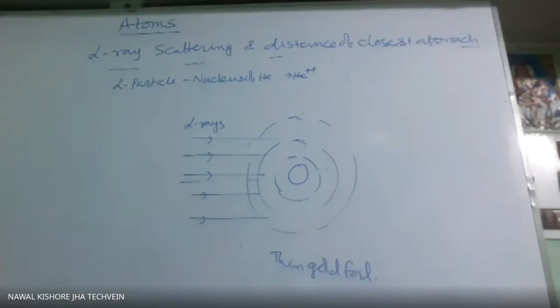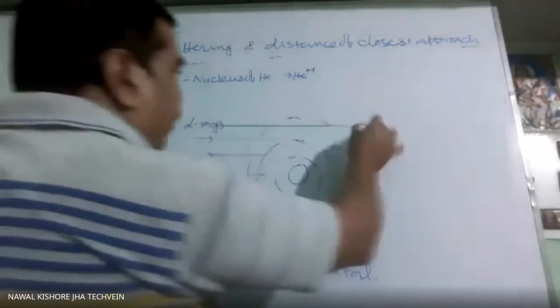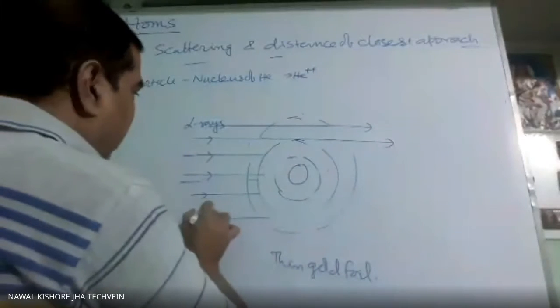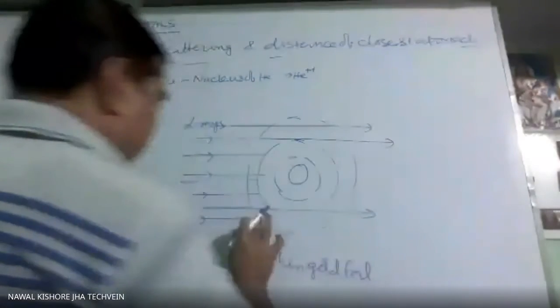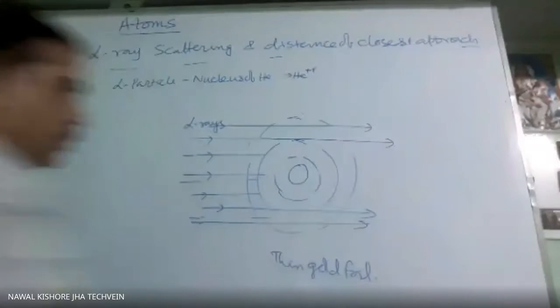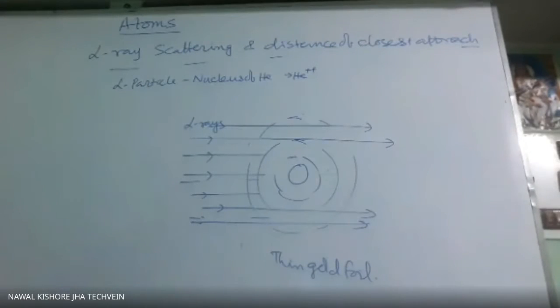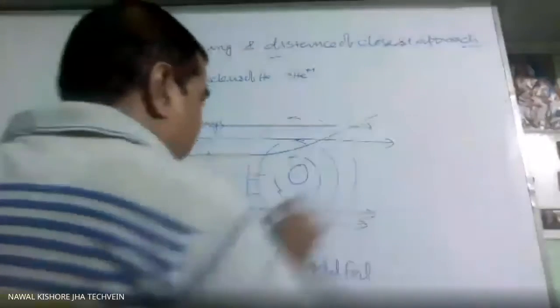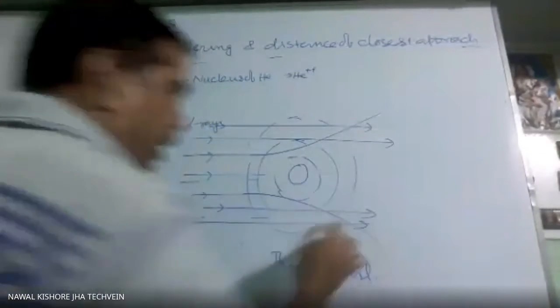So what was observed? It was observed most of the alpha rays are going undeviated. They are passing undeviated. A few of them were scattered by larger angle, that is, deviating by larger angle.